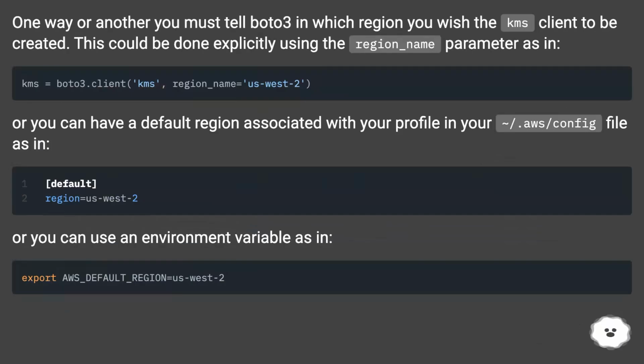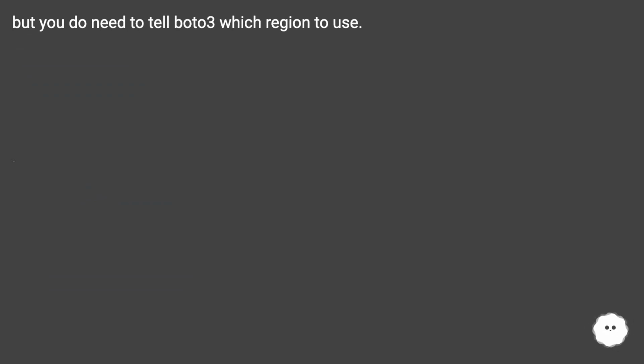One way or another you must tell boto3 in which region you wish the KMS client to be created. This could be done explicitly using the region_name parameter, as in. Or you can have a default region associated with your profile in your ~/.aws/config file, as in. Or you can use an environment variable, as in. But you do need to tell boto3 which region to use.